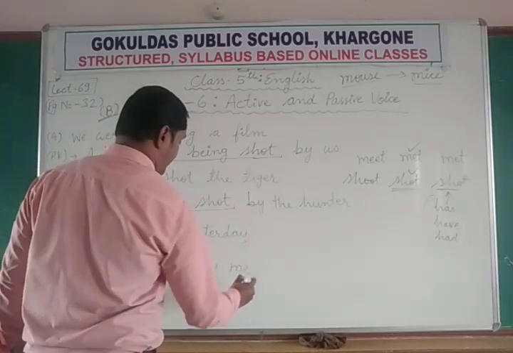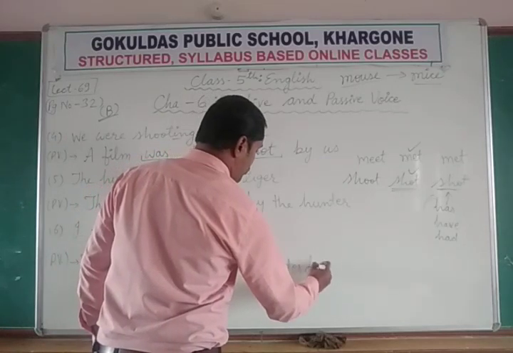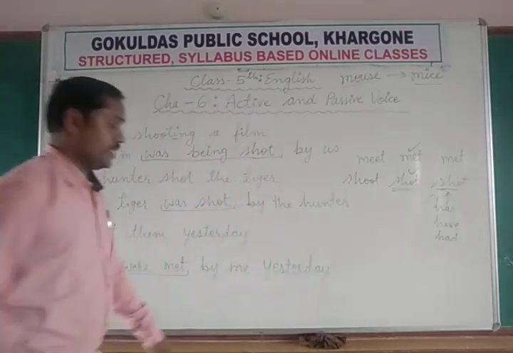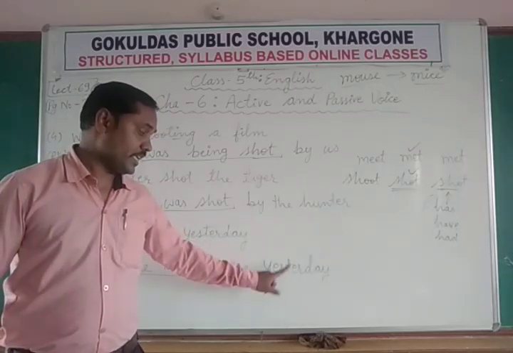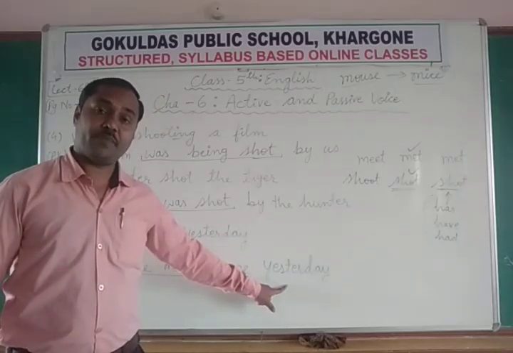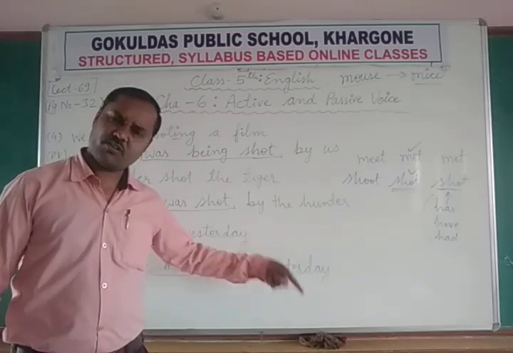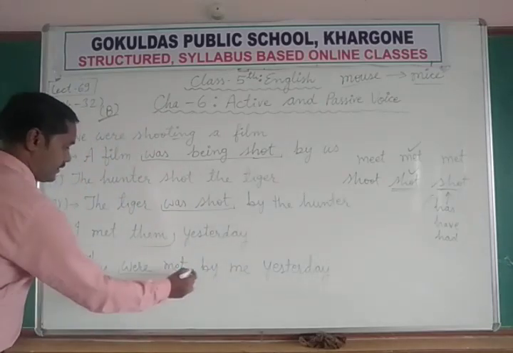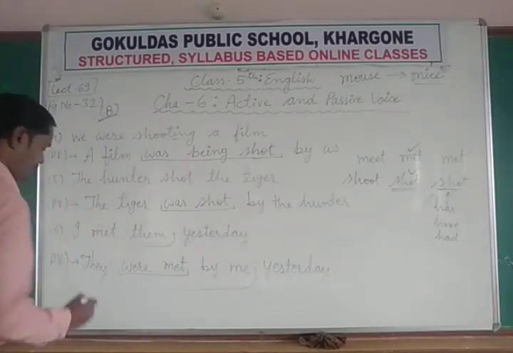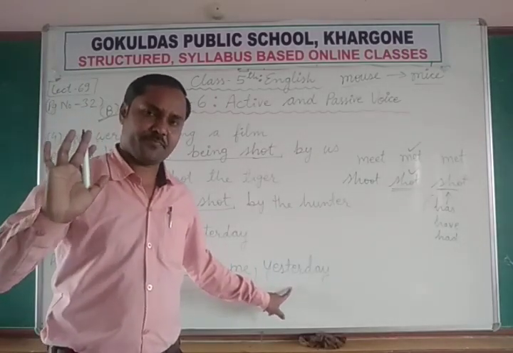Yesterday shows time. So the time showing or place showing words will be used at the end on the same position. The sentence will change up to here. Yesterday will remain at its own place.